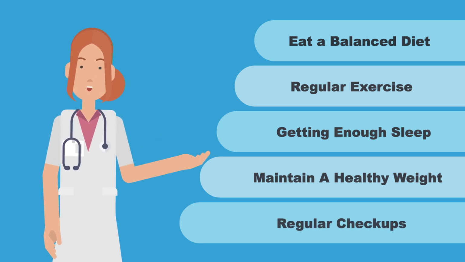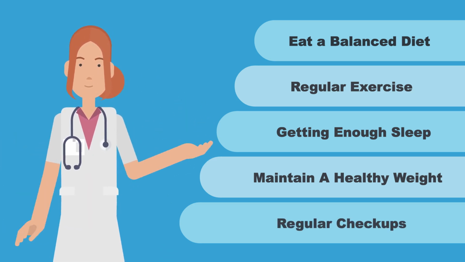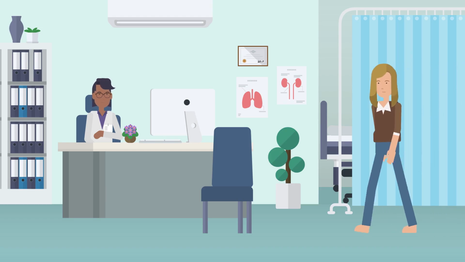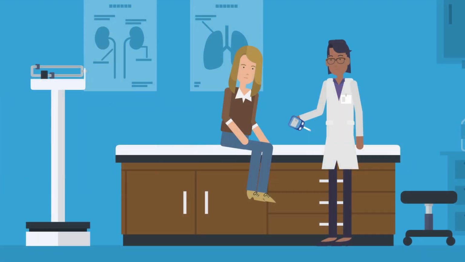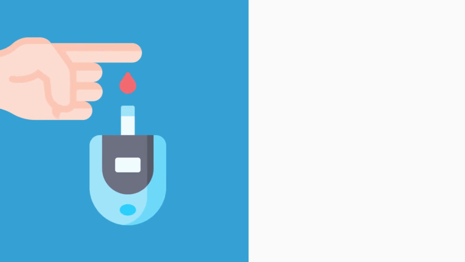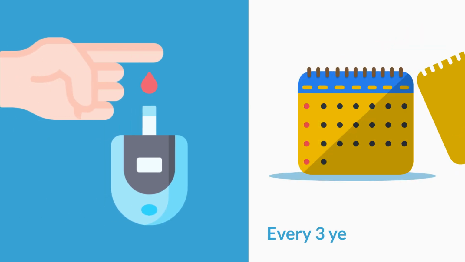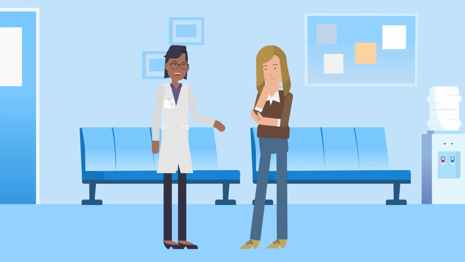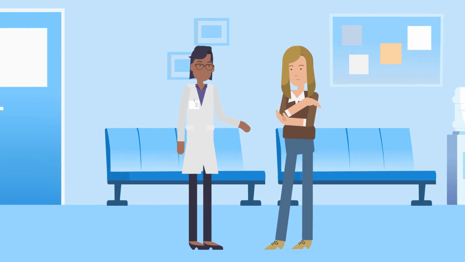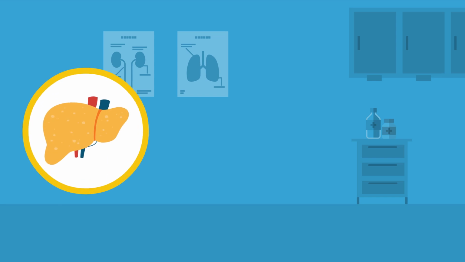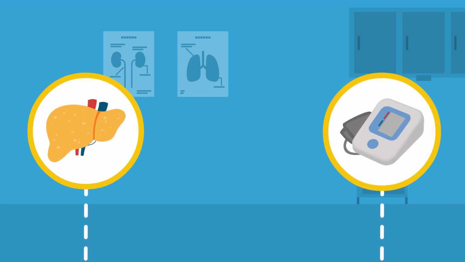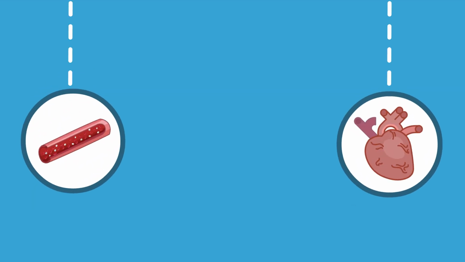5. Regular checkups. It's important to have regular checkups with our doctor. Getting our blood sugar tested is the only way to know for sure if we have prediabetes. Doctors recommend getting tested at least once every 3 years if over 45 or if we have any of the risk factors we talked about earlier. Doctors may also recommend other tests, like checking our cholesterol and blood pressure, to assess overall risk for diabetes and heart disease.